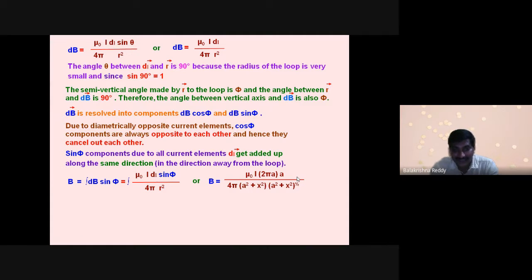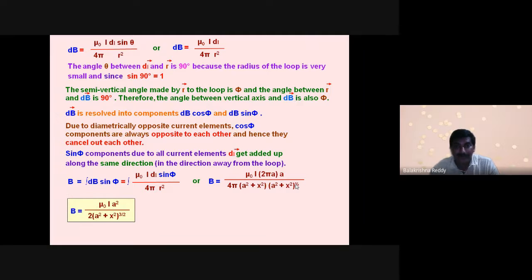Next, one more thing. Here, one more a square plus x square is there. That has come because of this r square. R square equals a square plus x square. We cannot write under root here, we need not write. But here it is required to write because it is in place of r.